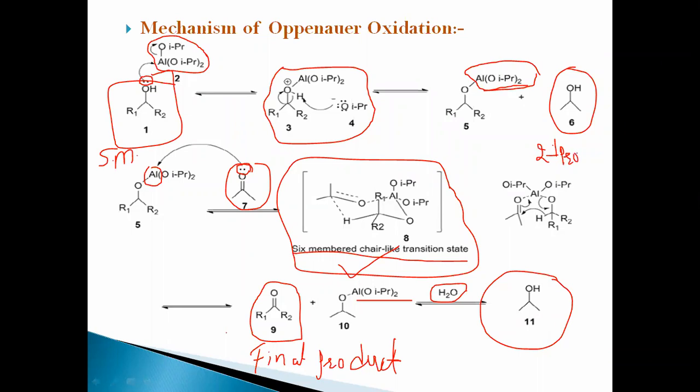This 2-propanol is formed from isopropoxide, followed by another 2-propanol formed as a byproduct.